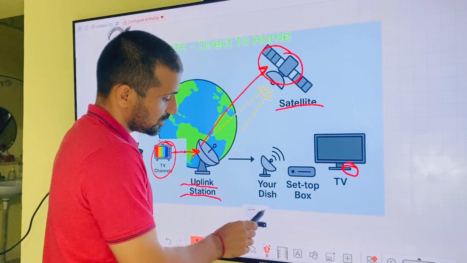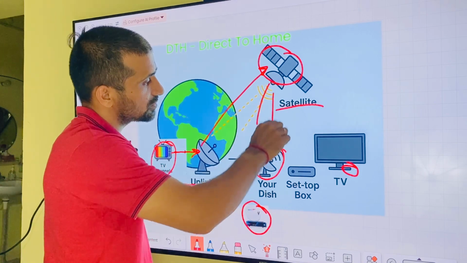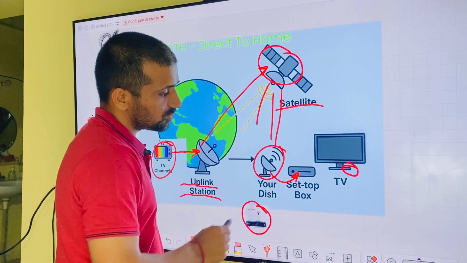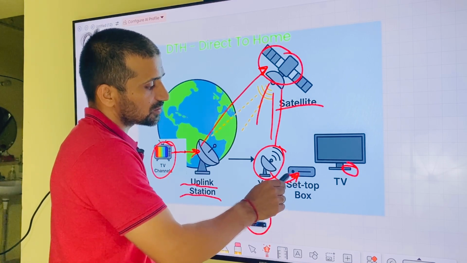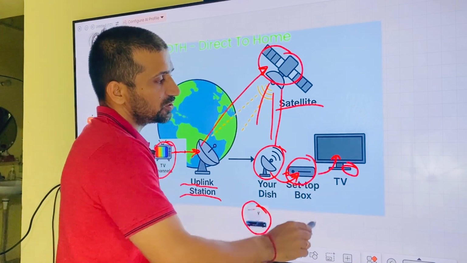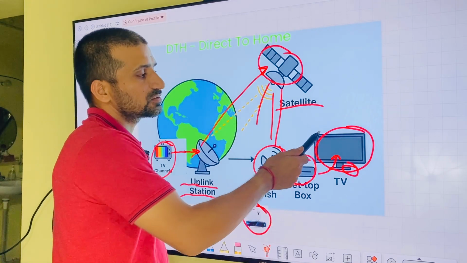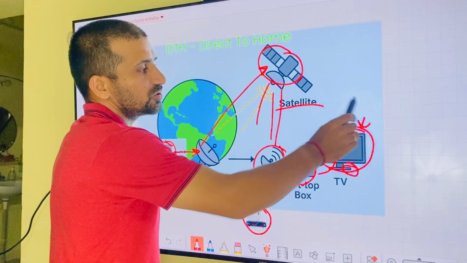So our dishes receive these signals, and this is connected with the set-top box, where the set-top box converts all these signals and sends them to the TV, where we watch all the movies, news channels and whatever runs on the TV.